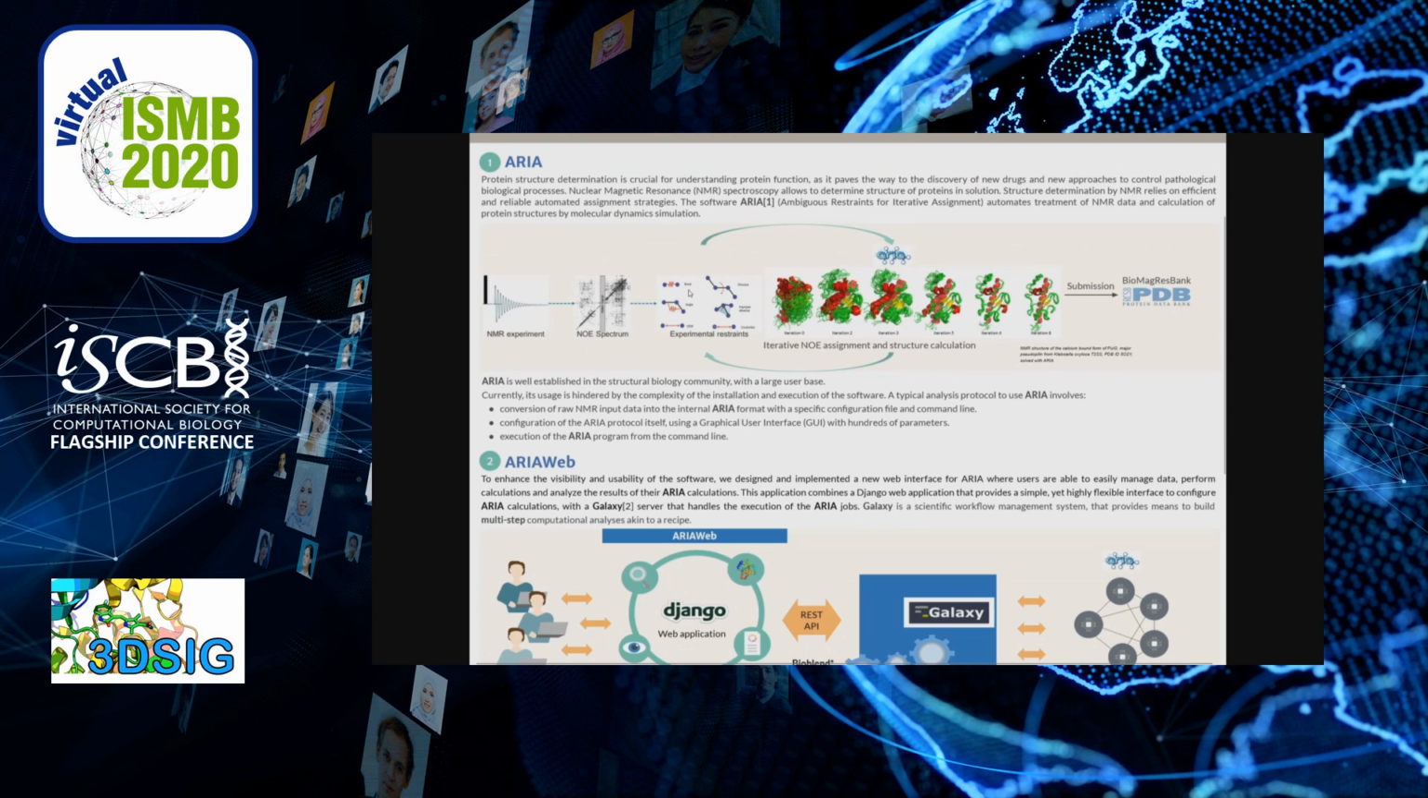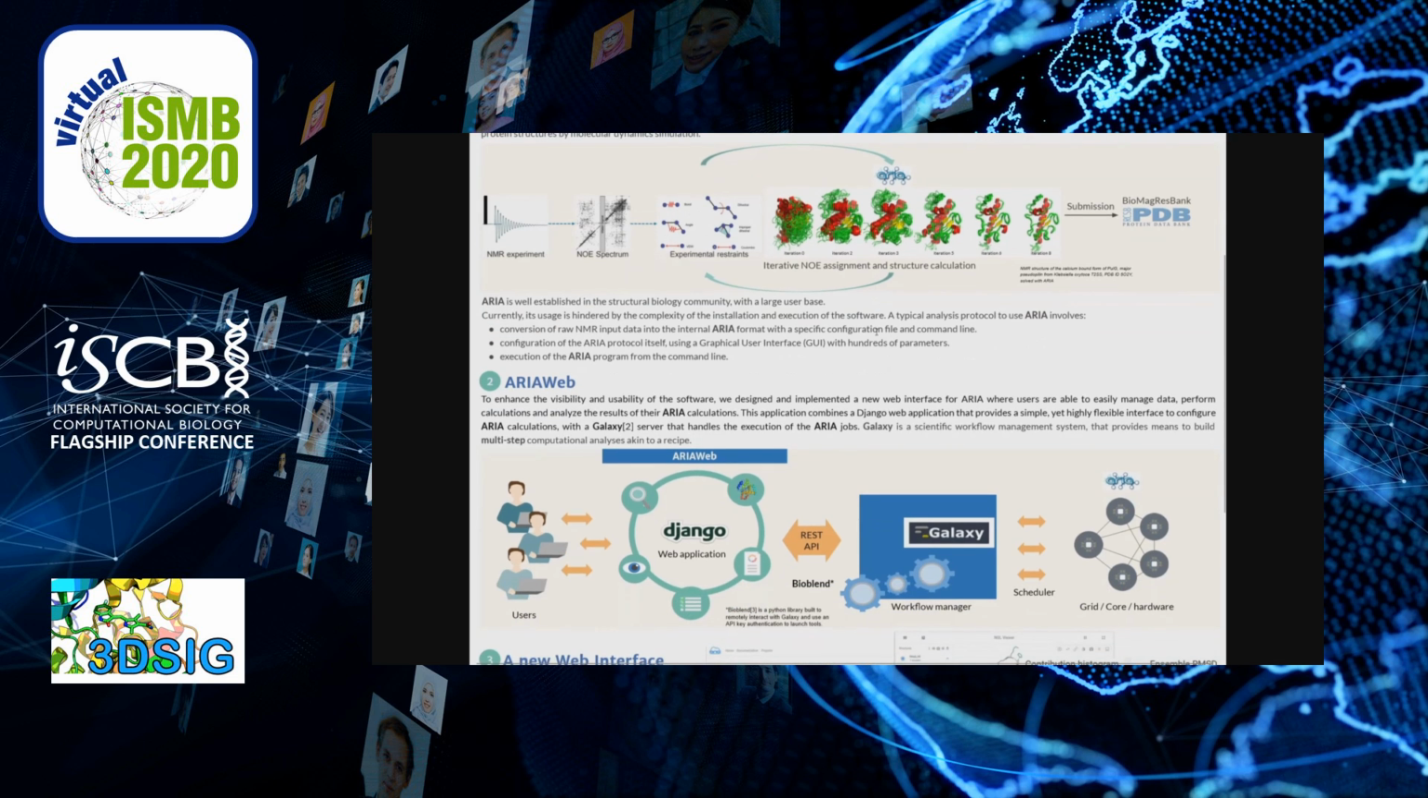In an iterative manner, Aria automatically assigns nuclear Overhauser enhancement crosspeaks and converts them into distance restraints in order to compute structure ensembles by molecular dynamics simulation. This software is well established in the structural NMR community.